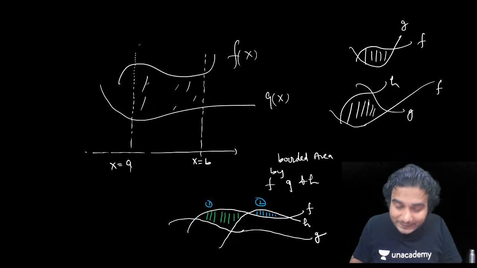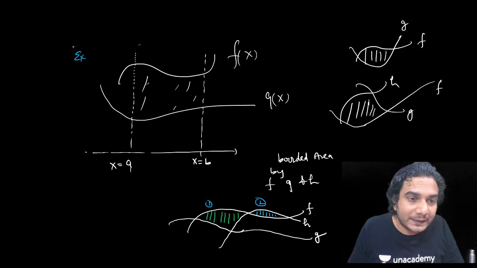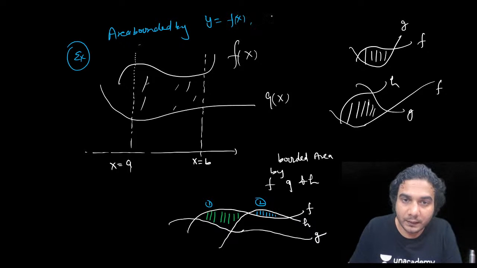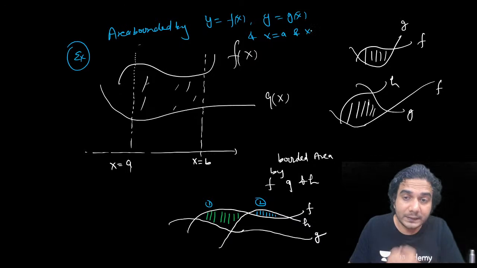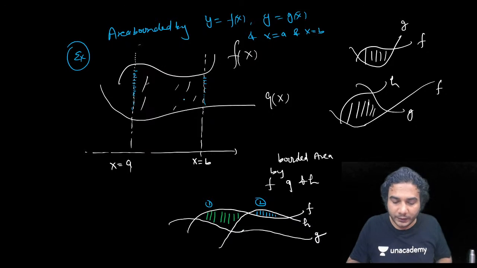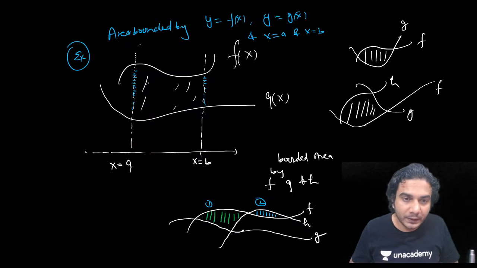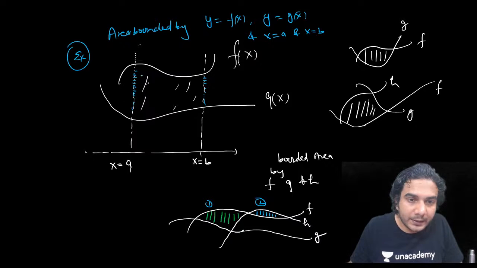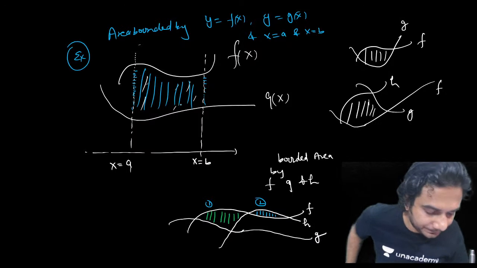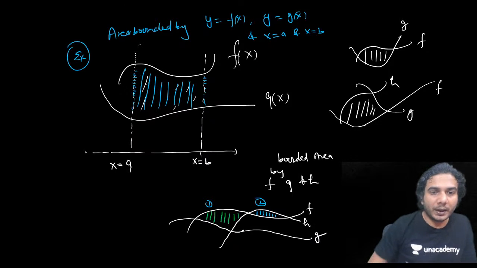Like in the first example, which I was supposed to write here, this is the area bounded by y is equal to f(x), y is equal to g(x), and the line x is equal to a and the line x is equal to b. You can see these are also boundaries. All right, so I think you got the point. Have you understood this point? So this is the area bounded by these 4 curves, in which 2 are vertical lines and 2 curves, F and G. All right. Now how to write this area?